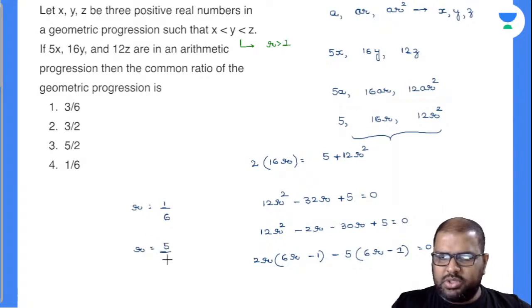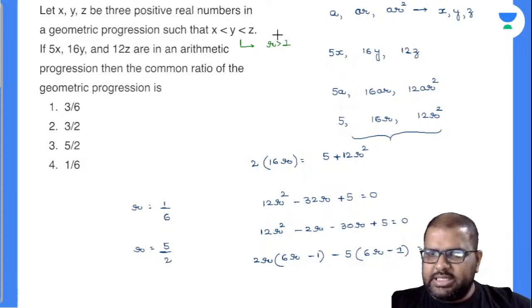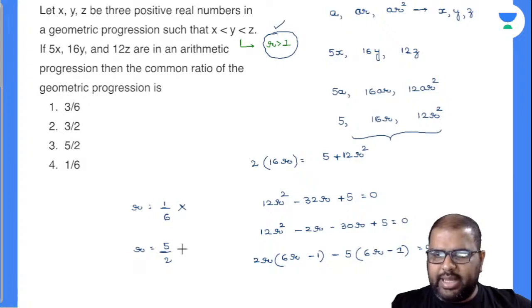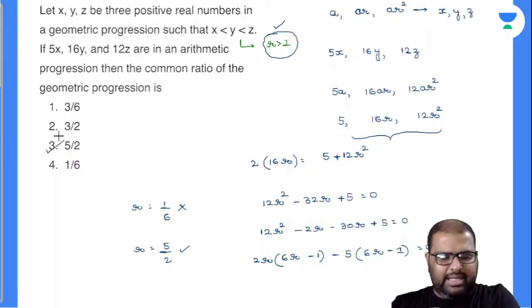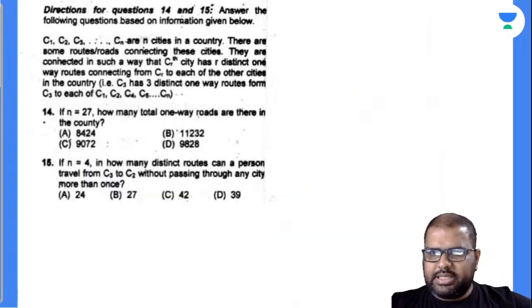Here both are positive values now. Now which value should I take? According to the given question condition, both options are appearing. So your r has to be greater than 1. By this condition, this value has to be negated and this value has to be taken, and your option number 3 will get satisfied. How many of you got this? Similar one, a little bit the toughness has been increased compared to the previous question. I hope you are understanding my logic here perfectly. Chalo, let's solve the next question here.